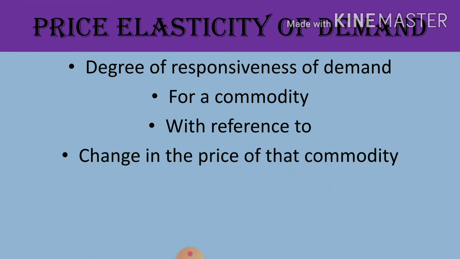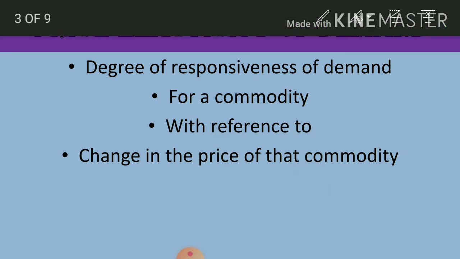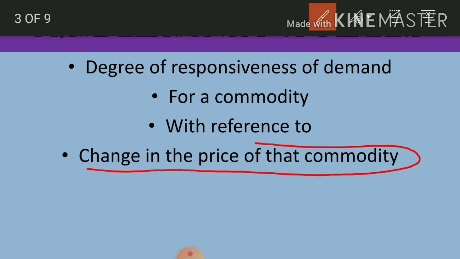Price elasticity of demand is the degree of responsiveness of demand for a commodity with reference to change in the price of that particular commodity. It shows that if there is a change in the price of, let it be commodity X, then how much there will be a change in demand for that commodity.